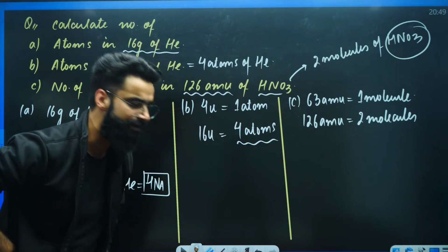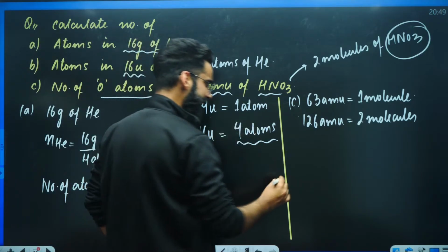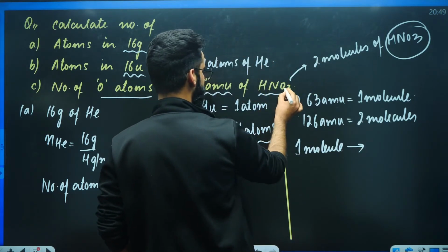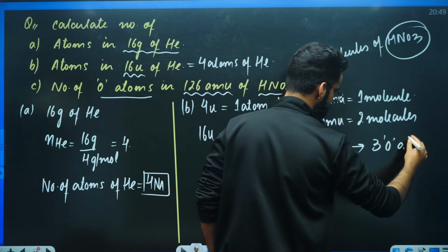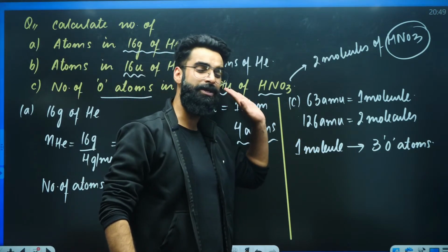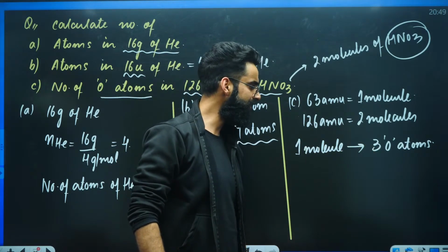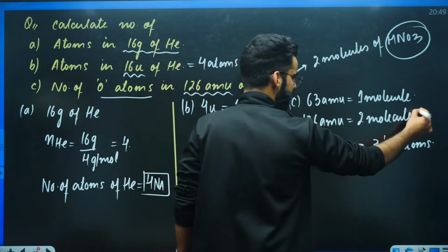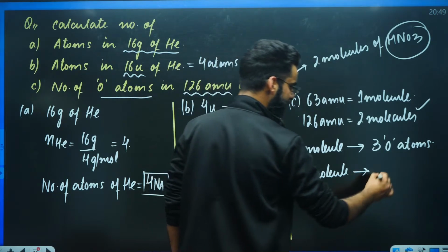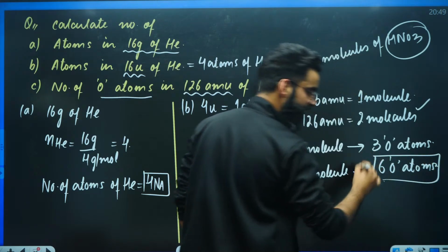But are we supposed to calculate molecules of HNO3? No. We are supposed to calculate oxygen atoms. Can I say in 1 molecule of HNO3, there are 3 oxygen atoms? If in 1 molecule of HNO3 there are 3 oxygen atoms, then in 2 molecules of HNO3, there will be 3 into 2. That means 6 oxygen atoms. In short, this is something which we are supposed to calculate.